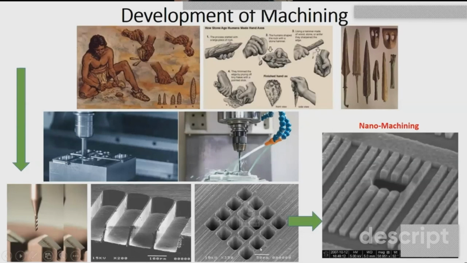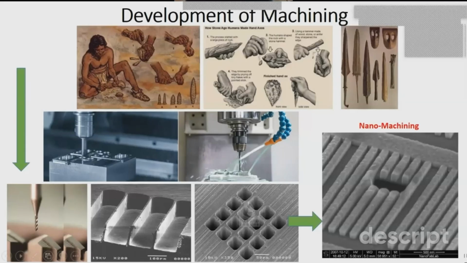In this particular figure, you can see, with the help of laser machining or electron beam machining process, the level of accuracy and manufacturing. We are able to machine difficult to machine materials. The size of the hole is very small, about 50 micron, and lies in the range of 30 to 50 microns. So this type of manufacturing we have achieved from the prehistoric age with the gradual development of technology and materials.